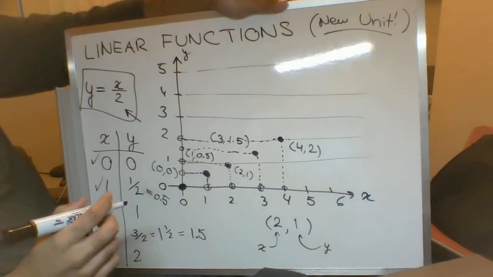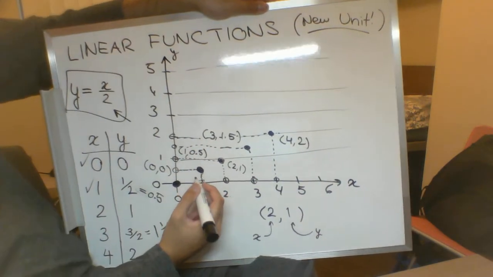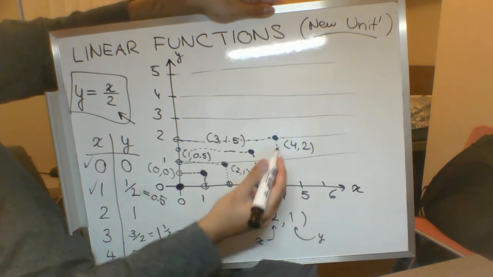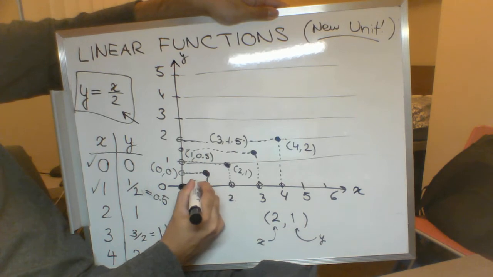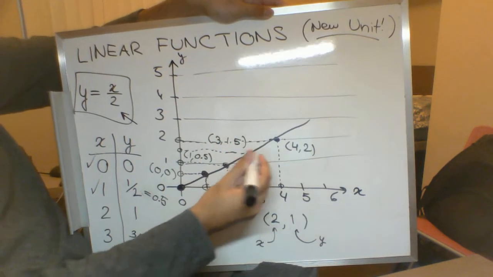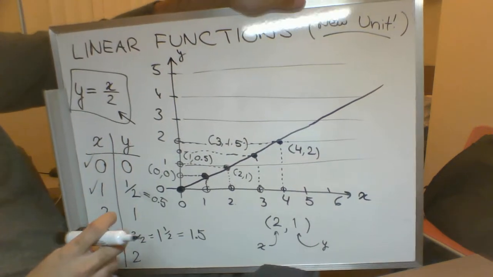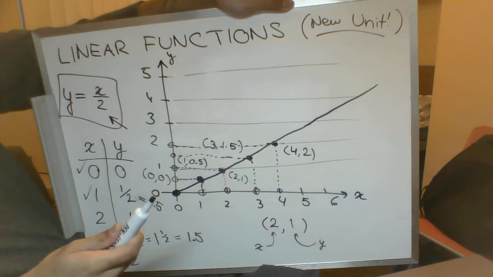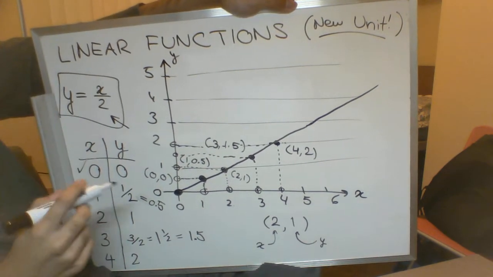And then your last step, I'm going to see if I can do this without horribly butchering it. Your last step, once you've plotted enough points, is just connect the dots. Connect them in as straight a line as you can. I don't have a ruler on me right now, and then this can extend all the way over to the edge of the graph over there, and there you go. You have your graph for the equation y equals x over 2.